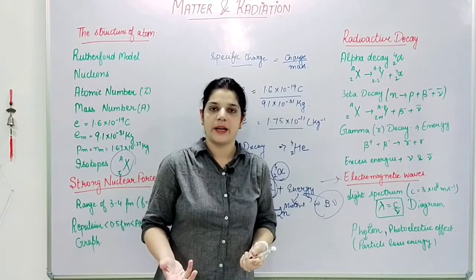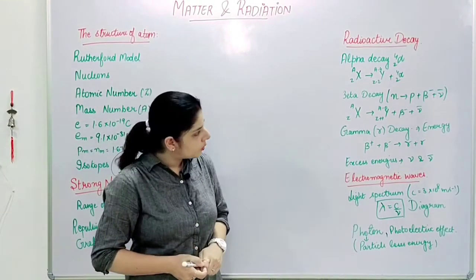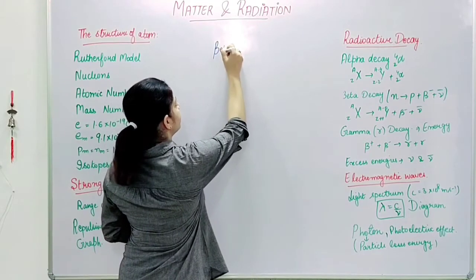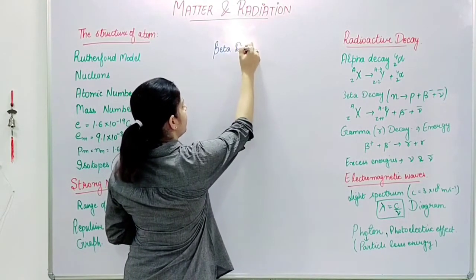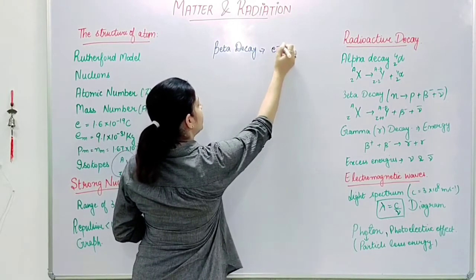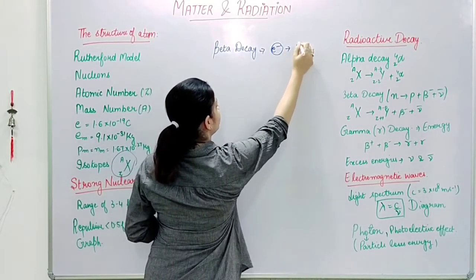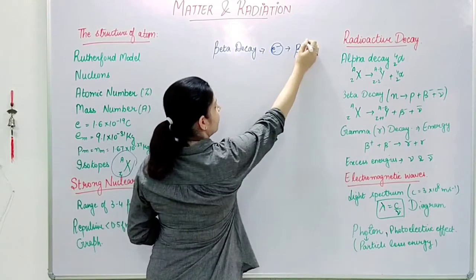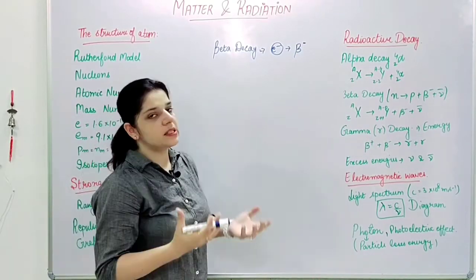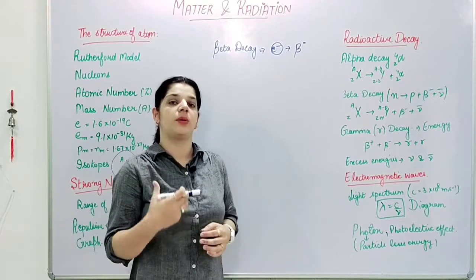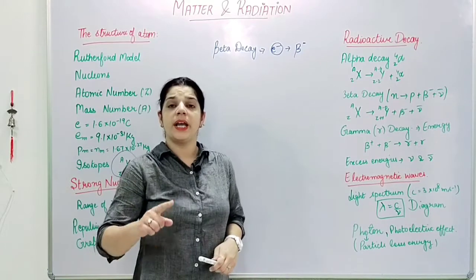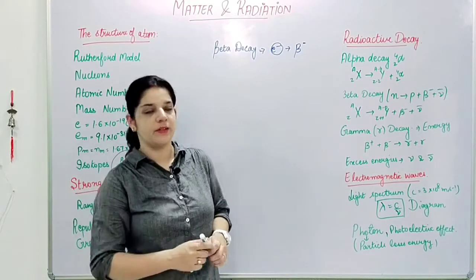Next is beta decay. Beta is basically one electron, we call it beta negative, right? So beta decay means when an unstable nuclei emits an electron, we call it a beta decay. Now beta decay can be positive and negative both ways.